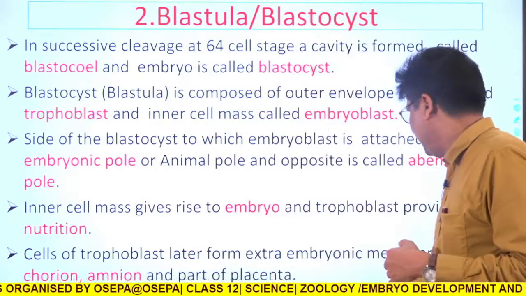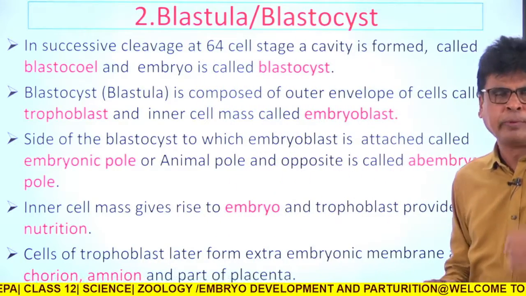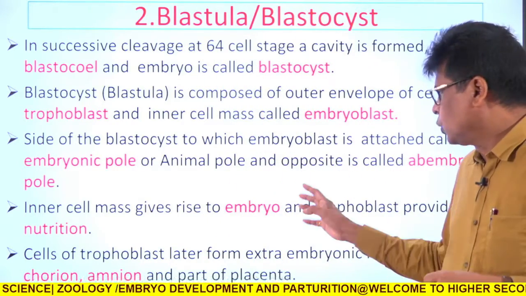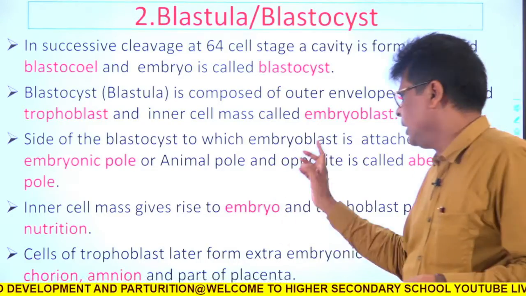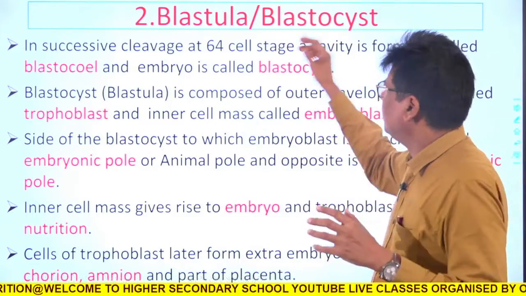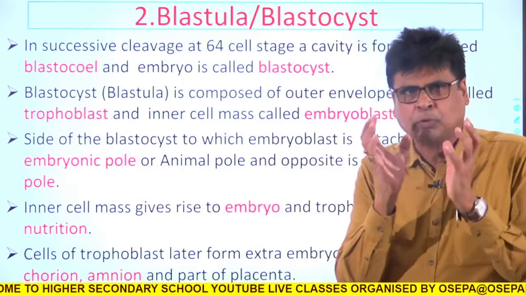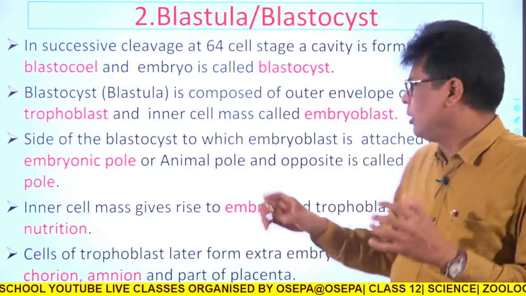They will be known as chorion and amnion. So they are formed from the trophoblast layer. This is all about the blastula or blastocyst. So the blastula has one outer trophoblast and an inner embryoblast.